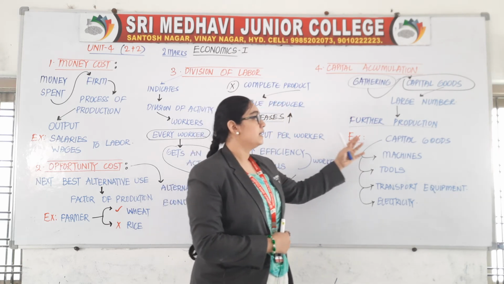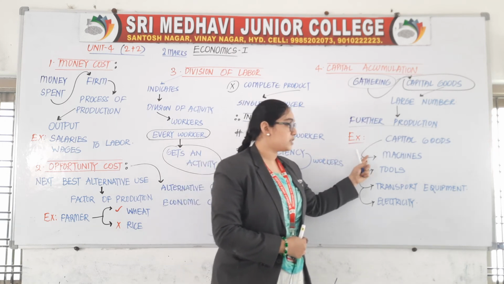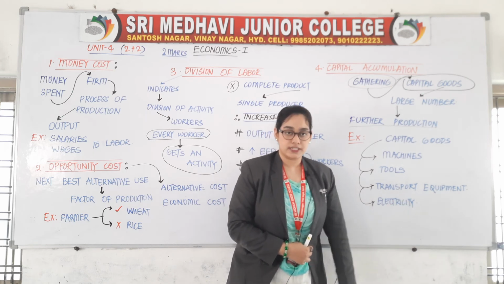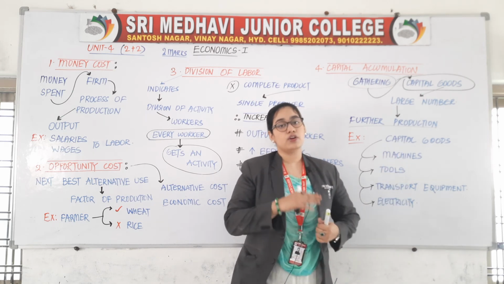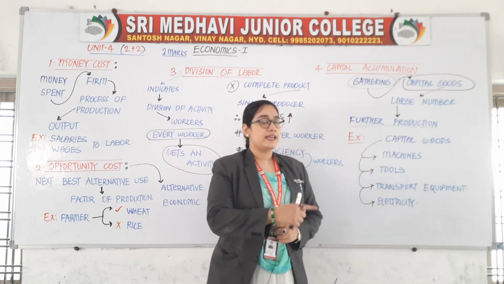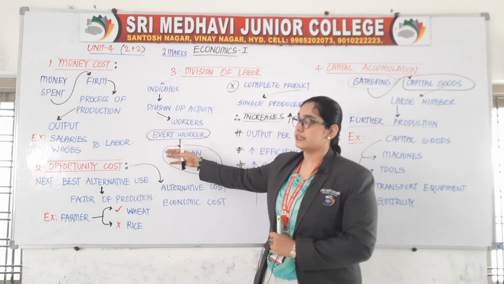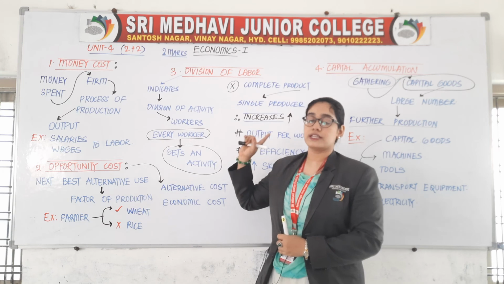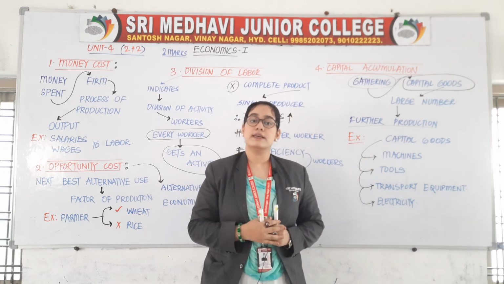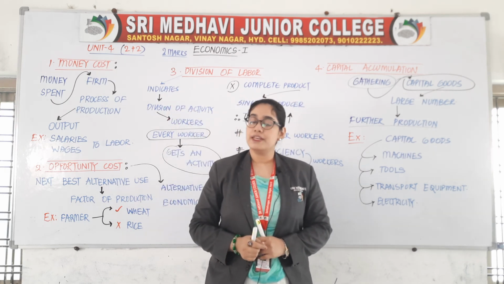For example, such capital goods include machines, tools, transport equipment and electricity. Without these things, you cannot go to the further process of production. Hence, this is termed as capital accumulation. So, we have discussed money cost, opportunity cost, division of labor and capital accumulation, which are 4 concepts, out of which we are going to get 2 important in your IPE examinations.